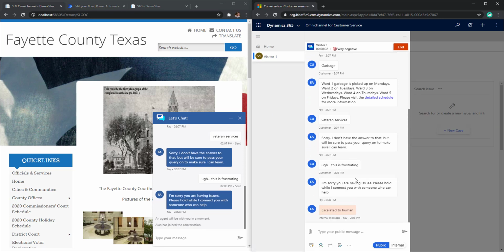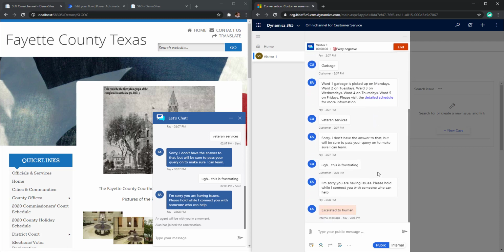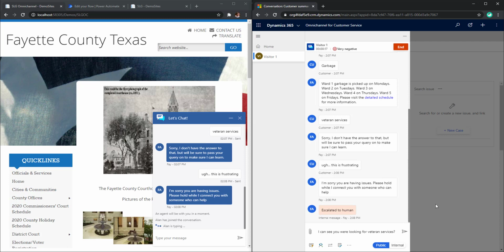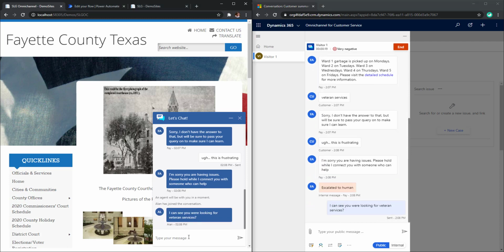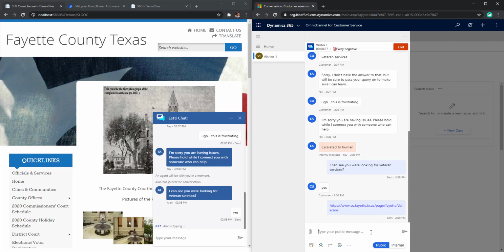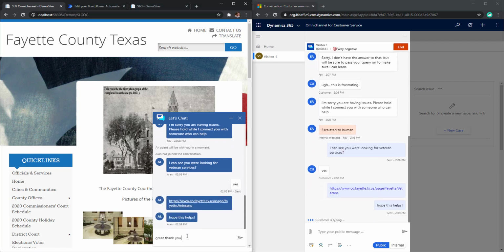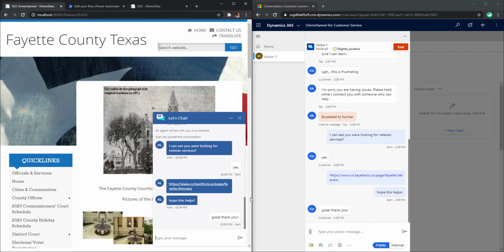And not only does that transfer the conversation, the agent has all the information about what the user was trying to do. And the agent can go ahead and pass in the correct information that the bot didn't have. And now you have a slightly positive outcome.